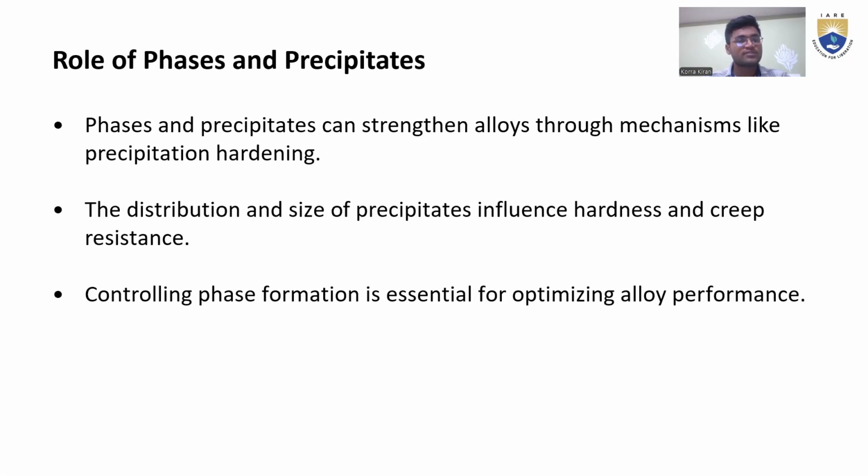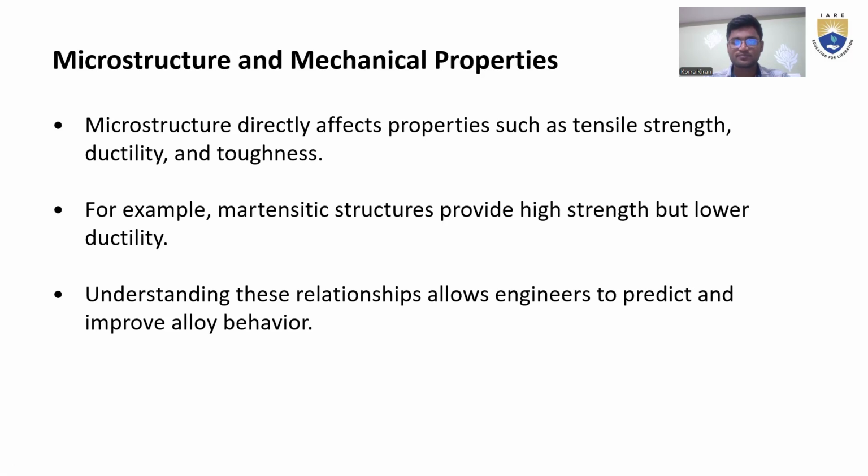And role of phases and precipitation. Phases and precipitates can strengthen alloys through mechanisms like precipitation hardening. Precipitation hardening means changing the hardness of the given material. The distribution and size of precipitates influence hardness and crack resistance. Controlling phase formation is essential for optimizing alloy performance.